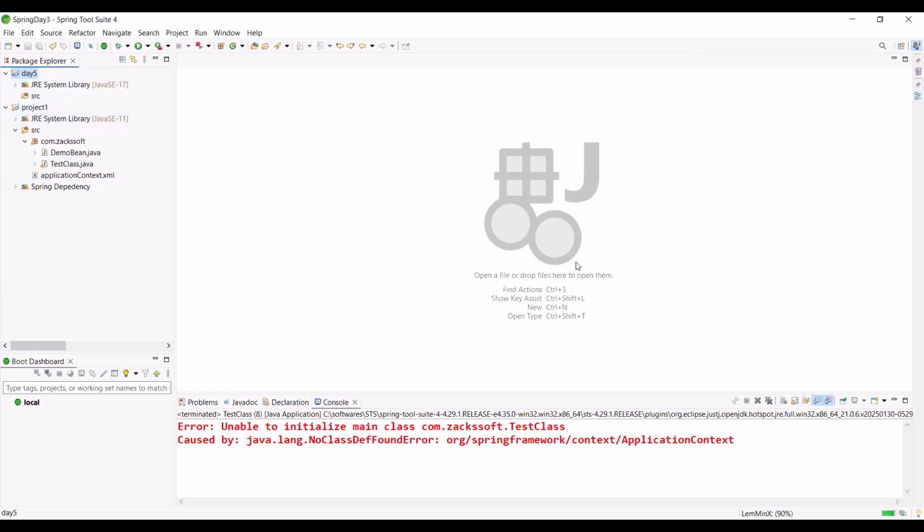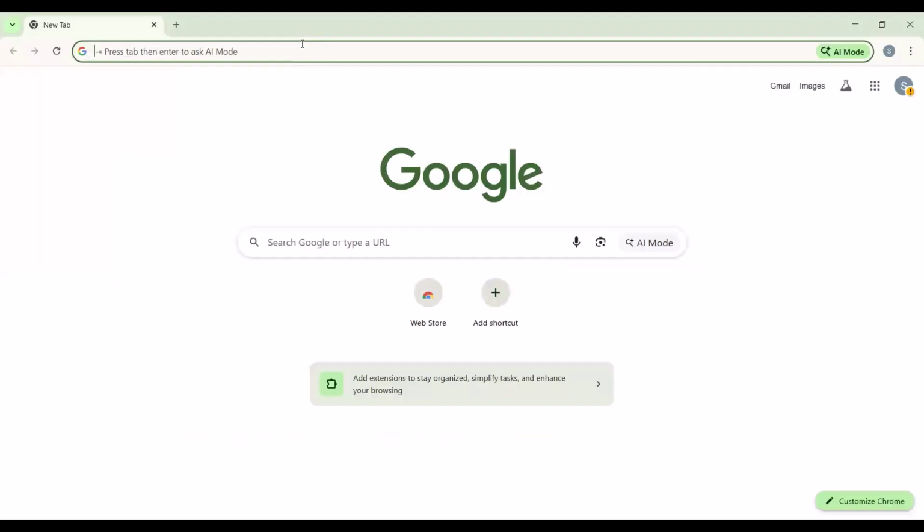Then what should I do? Can you please tell me what I should do? Simply, I need to add the jar files, right? I need to add the framework. Yes, framework. So how can I add it? Simply let me go to Google. Is it visible? Google is visible? Yes, sir.